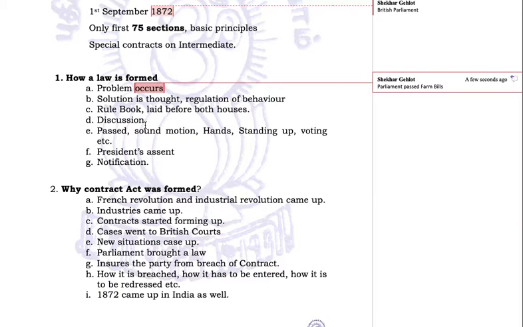Then a discussion happens, then it is passed, either by voice vote, by show of hands, or by standing up, voting, etc. There are so many ways of passing a law, and then it receives the President's assent, and a notification is issued. This is the process of a bill becoming a law.